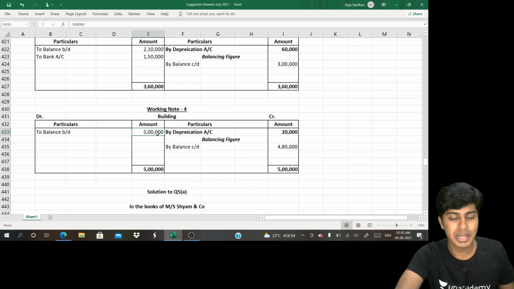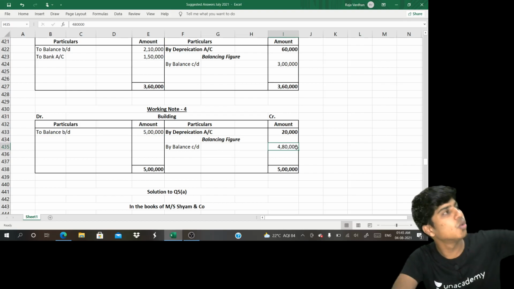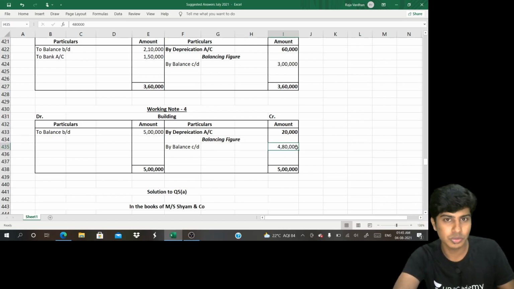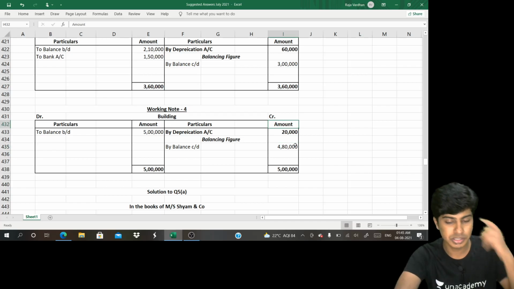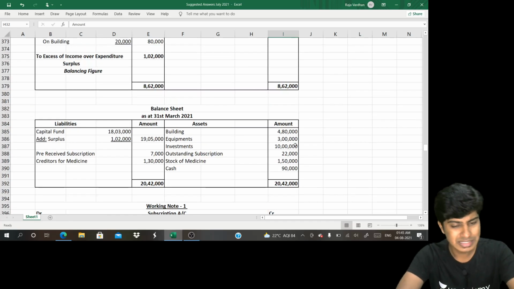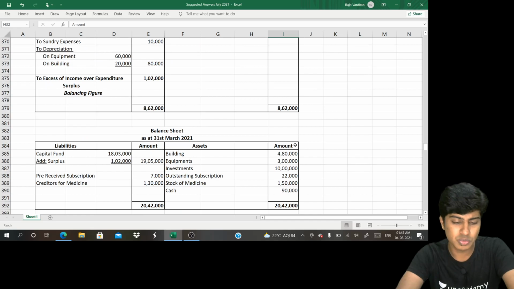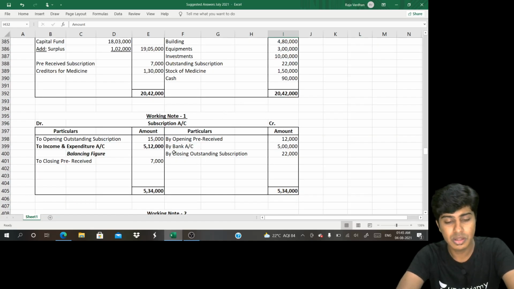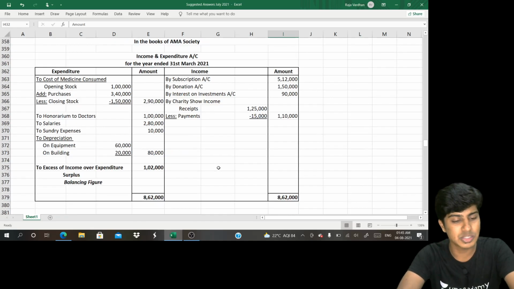Building also, opening 5 lakh, closing 4 lakh 80. So building cannot get down and walk away, no? That part of the difference is depreciation, and you transfer that. That's it. If the majority of the students found it difficult at the subscription account, if you would have cracked subscription, nothing else was difficult. So it's very easy to identify this.